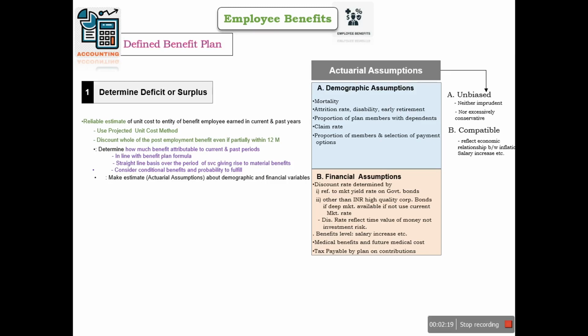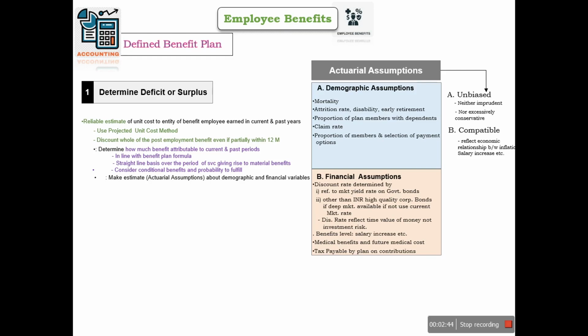If a deep market is not available, we will use the market rate. And other benefits we will consider, like salary increase, medical benefits, and other future medical costs, and tax payable by the plan on contribution. These are some actuarial assumptions we need to take care of at the time of estimating the obligation.